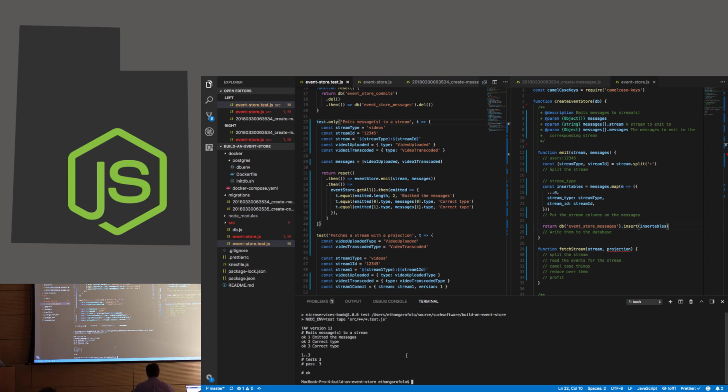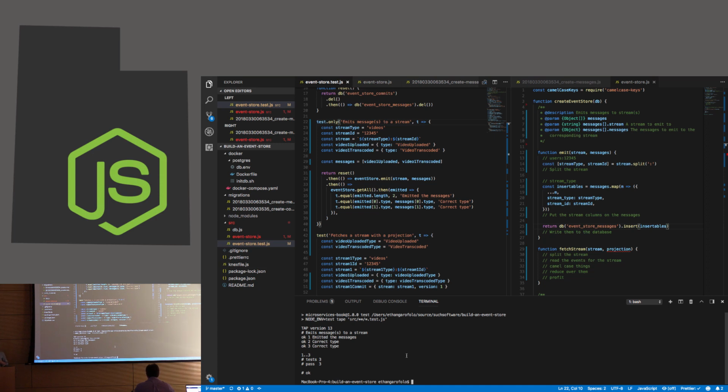Super complicated, huh? What was that? Too much? Yeah, exactly. Now in a more enterprise grade one, there are some other things we would do in here, like that version column that we had. We would want to be able to emit streams with an expected version, so that if someone else has changed or emitted things to that same stream before we got ours in, we don't clobber each other. We'd want to give a conflict error and let people figure out what to do with that.